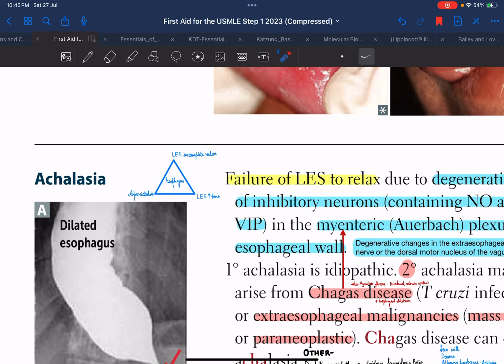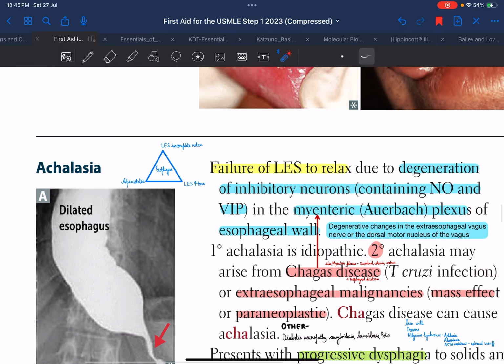Okay, so now we'll be discussing achalasia. Basically, what is achalasia? Achalasia is essentially failure of the lower esophageal sphincter to relax. And why does this happen? It happens because of degeneration of the myenteric nerve plexus, which is present in the esophageal wall, right?